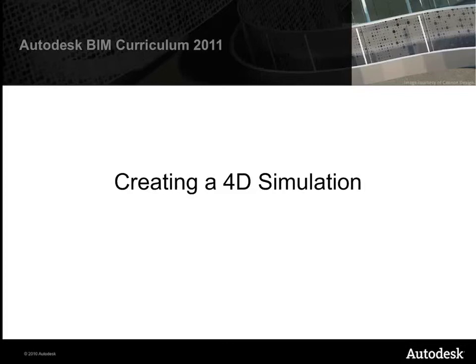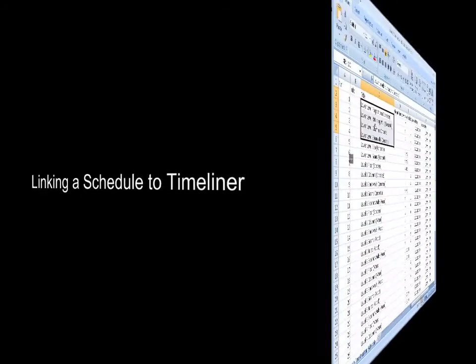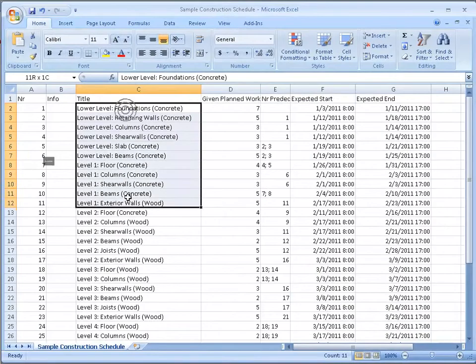4D simulations are very helpful in that they point out critical phases of construction and potential schedule conflicts or risks. We'll first need to have a proper schedule. Let's examine the components making up our simple schedule in CSV format.